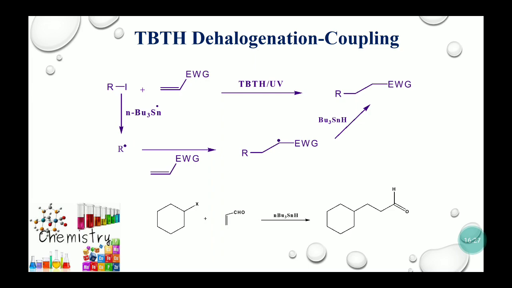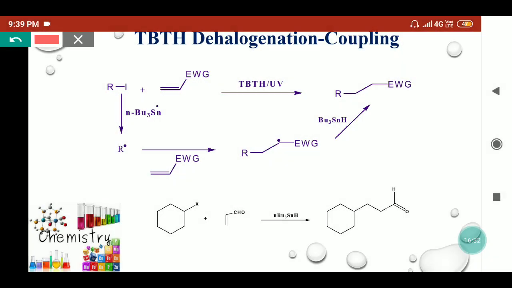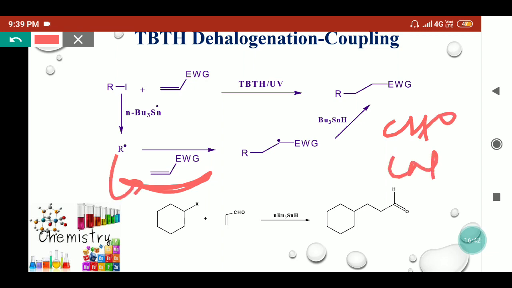If an olefin is present having a radical stabilizing group, that means an electron withdrawing group like aldehyde, cyanide, ester, etc., then what will happen, this R free radical will go here, and here we'll get the radical.